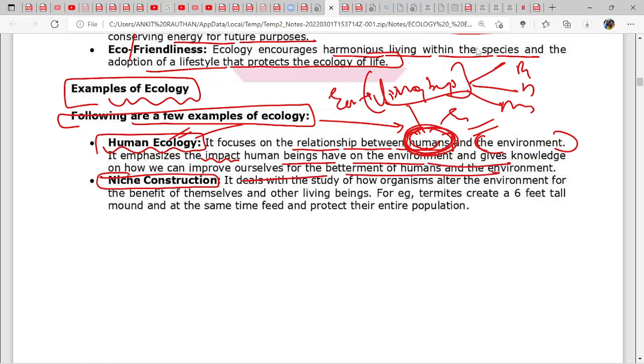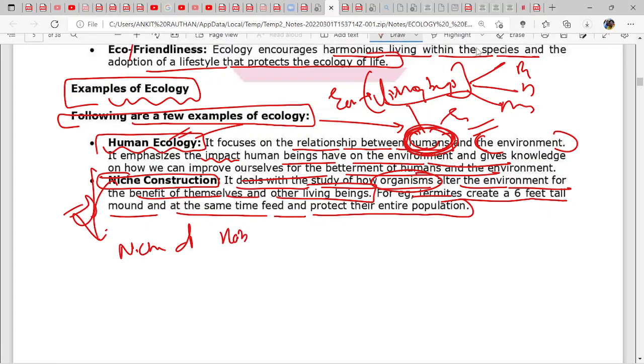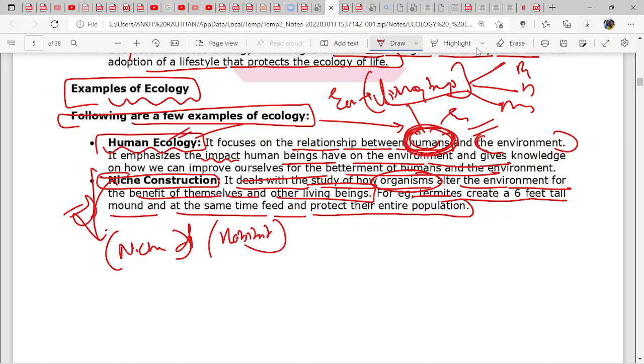Niche construction deals with the study of how organisms alter the environment for the benefit of themselves and other living beings. For example, termites create a 6 feet tall mound and at the same time feed and protect the entire population. Niche construction. What is the difference between niche and habitat?